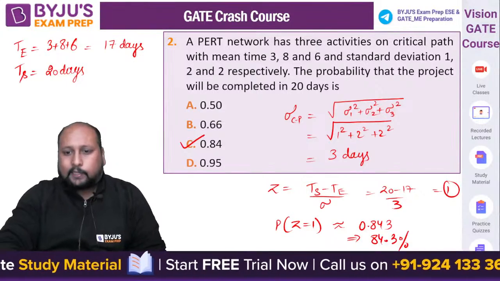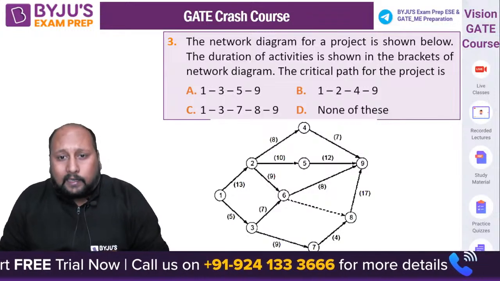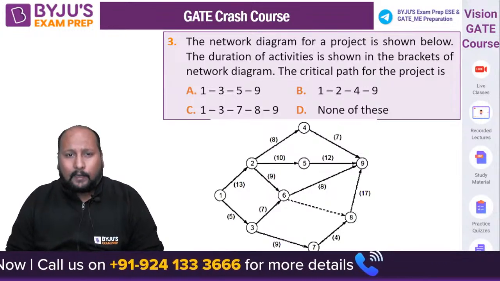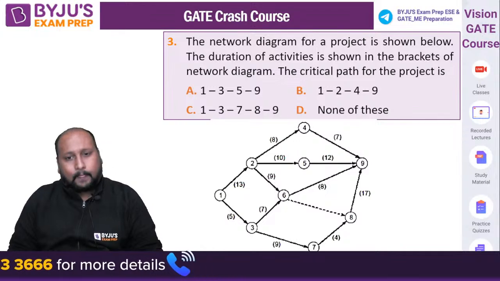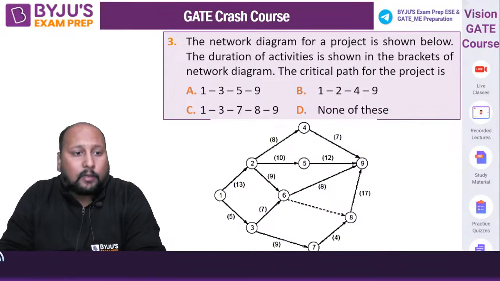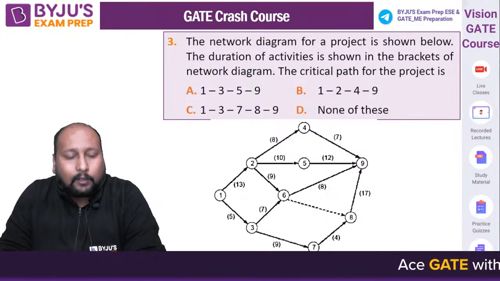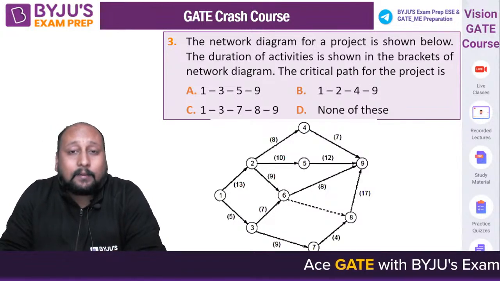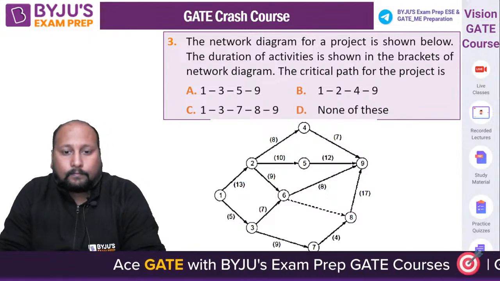Okay, chali, let's go with the third question on the screen. The network diagram for the project shown below, the duration of the activities is shown in the brackets of the network diagram. Okay, so you have to identify what is the critical path. So I hope you are able to see the image clearly. You have to tell me what is the critical path. Quickly identify the longest time taking path or the minimum time to complete the project.